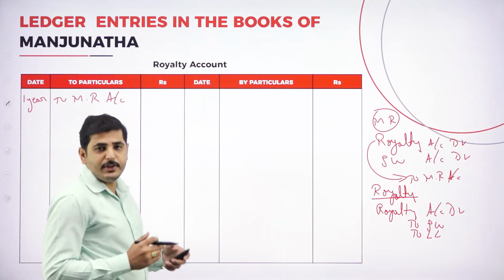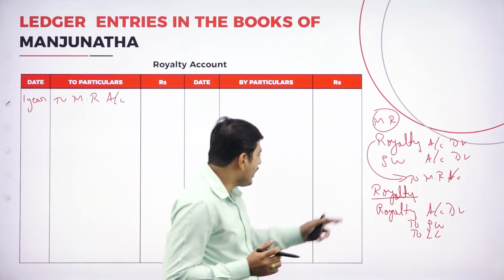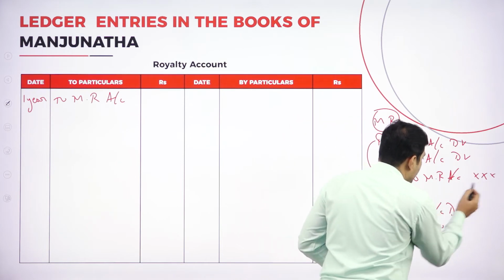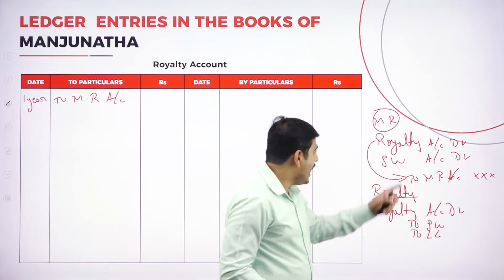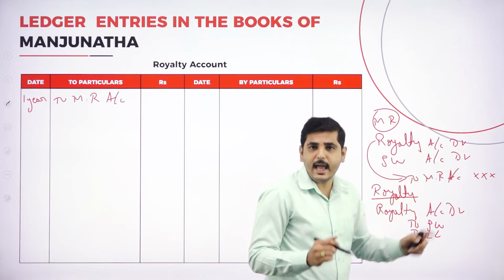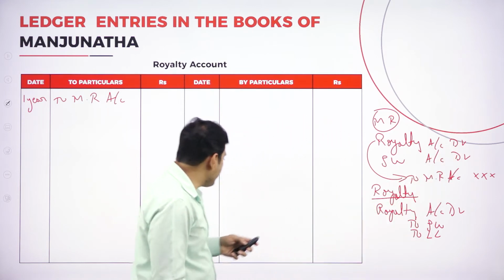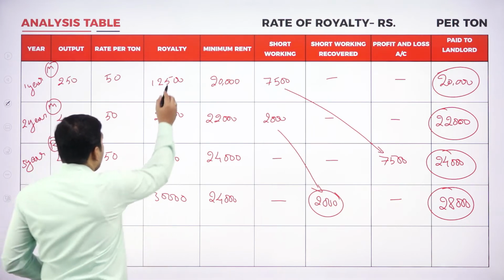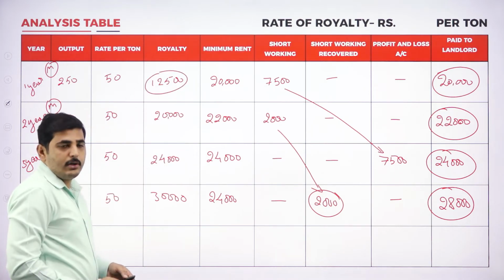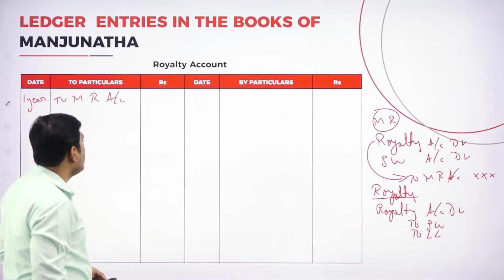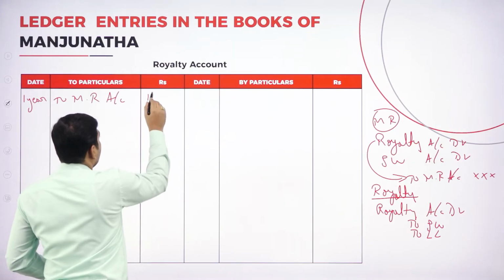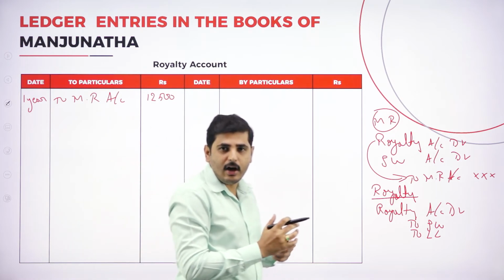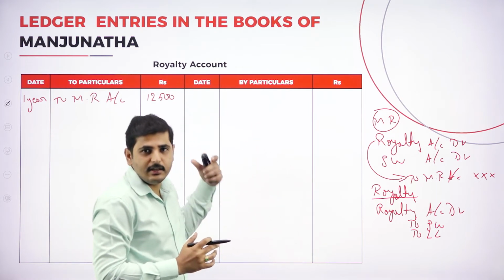Now what is the amount, which amount do we have to write? We have to write the royalty entry. We should not write the full amount written in the minimum rent. We should write the amount written in the royalty, the actual production. What is the actual production here? For the first year, actual production is 12,500. Let's write 12,500.